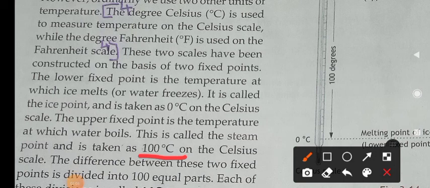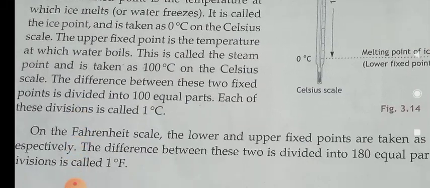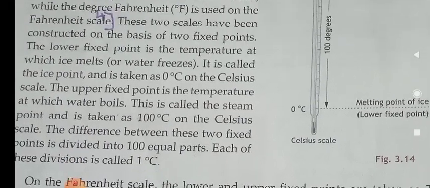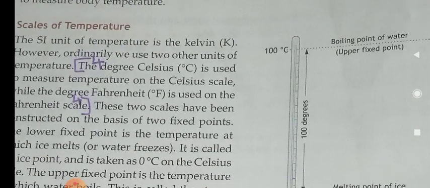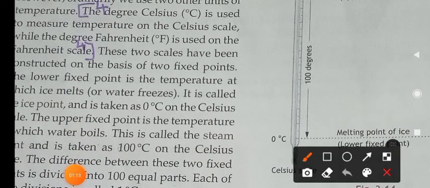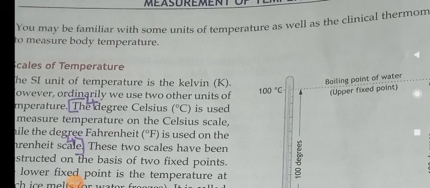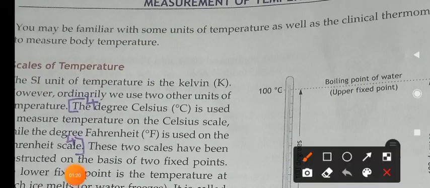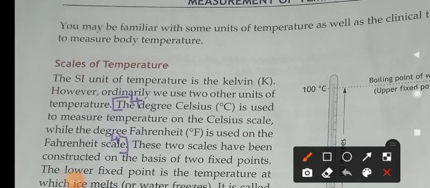Okay, so the difference between these two points is divided into 100 equal parts. This is about the Celsius scale. So the Celsius scale goes from 0 degrees Celsius to 100 degrees Celsius. Did you understand, children? Yes.